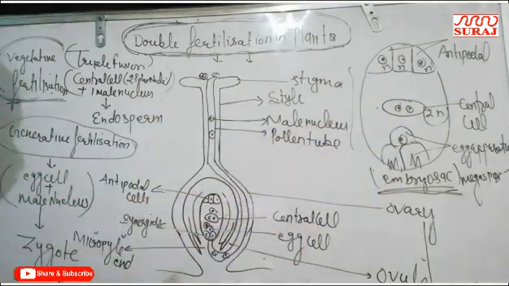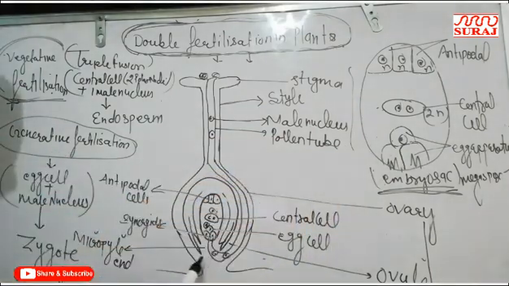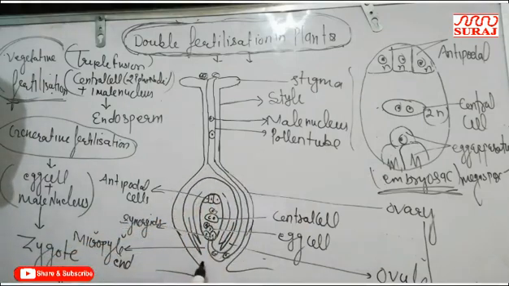The central cell has 2 nuclei, so it is diploid. This embryo sac is present in the ovule, and the ovule is present in the ovary of the female flower. The ovary is the swollen part present at the base.